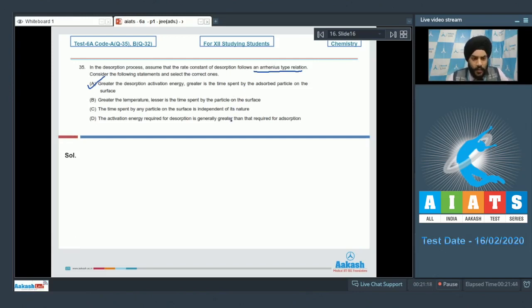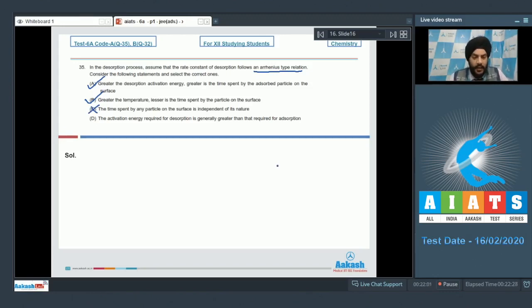If I talk about option B now, greater the temperature, lesser is the time spent by the particle on the surface. This is also a correct statement. As the temperature increases, the desorption process also increases. So if the rate of desorption increases, it means that the time spent by the particle on the surface is going to be lesser as the rate has increased. If I talk about the C option now, time spent by any particle on the surface is independent of its nature. This is not correct, students. The interaction between the adsorbate and the adsorbent plays a very significant role in the time spent by the particle on the surface. So option C is not correct.